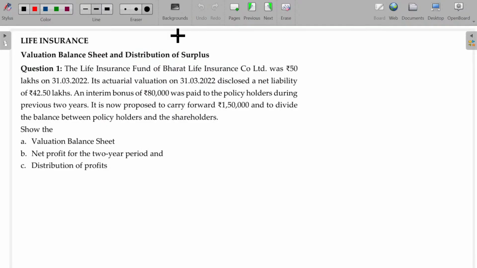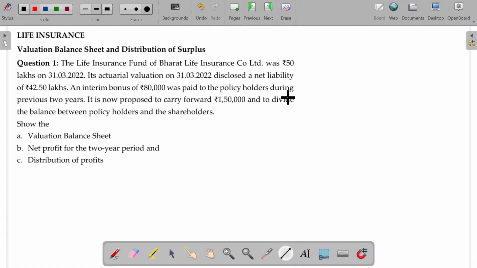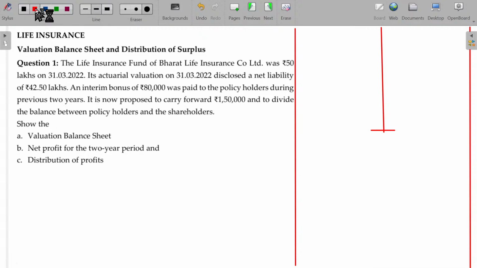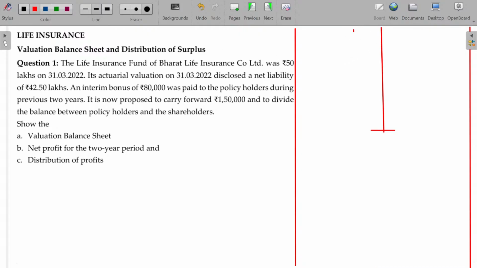We'll start with valuation balance sheet now. Valuation balance sheet.